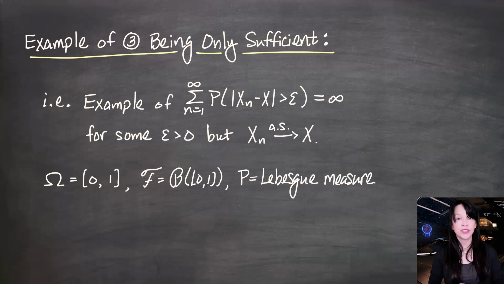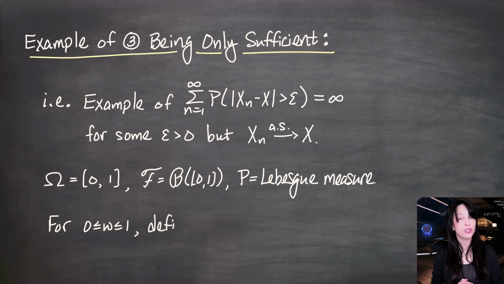I'm going to let the sigma field curly F be the Borel sets on [0, 1], and I'm going to let P be Lebesgue measure, or length, in the reals. I'm now going to define a sequence of random variables. For every little omega in [0, 1] inclusive,